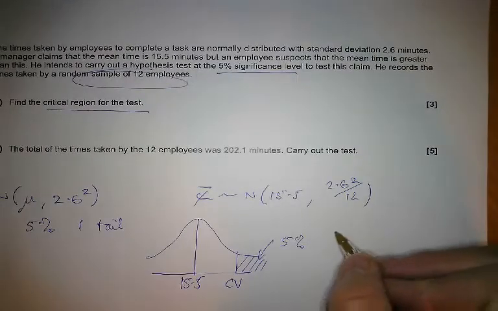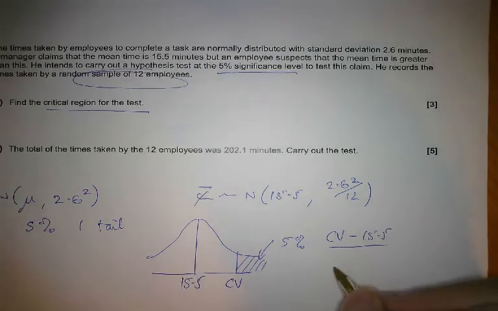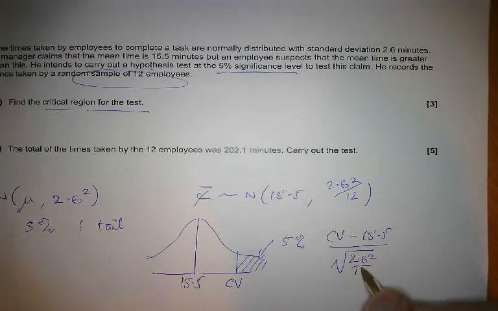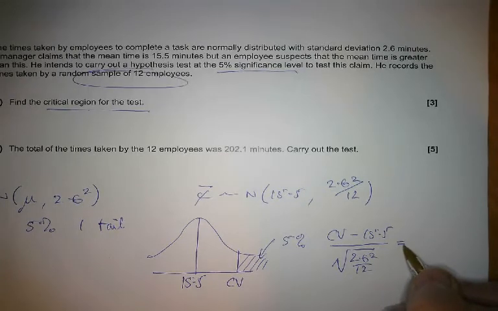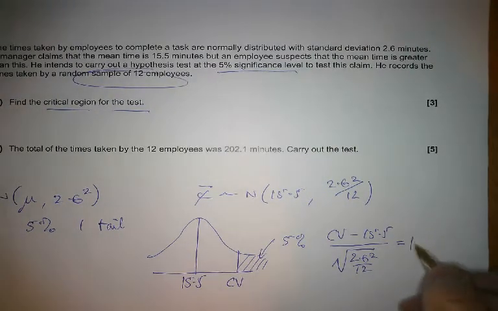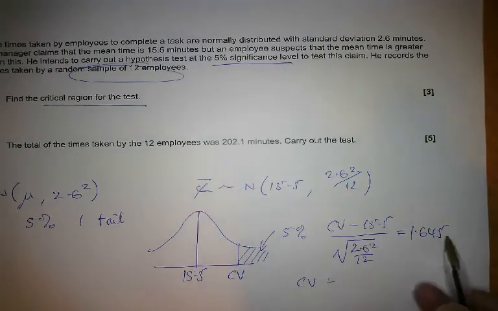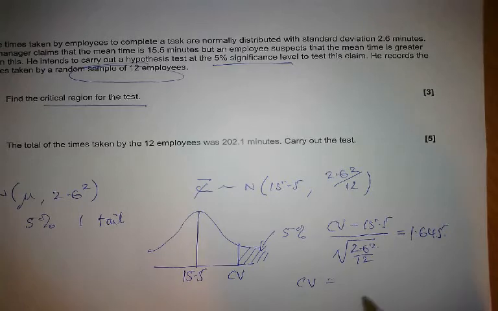Well, let's put CV equals the mean, divided by the standard error, and see what comes out. For 5%, one tail, if you check on your calculators, the z-score value is 1.645. So you multiply that by the denominator and then add 15.5, and you should come to